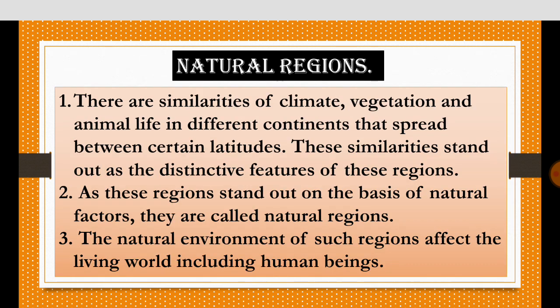Next is the natural regions. Now, with the differences, there are also some similarities. These are similarities of climate, vegetation, and animal life in different continents that spread between certain latitudes. All these similarities stand out as the distinctive features of these regions. Now, these regions stand out on the basis of natural factors, and so they are called natural regions.